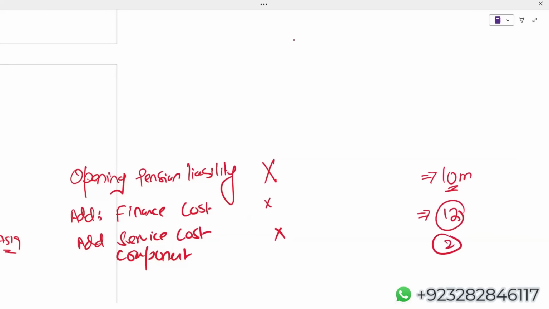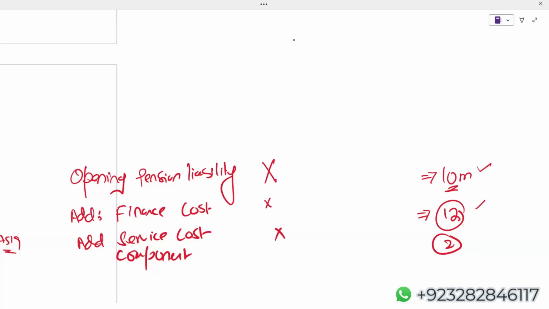Then there's a benefit of 2 on settlement. This benefit will reduce your service cost component. But if there's a loss on curtailment and settlement, it will increase your service cost component. If there's a gain, it will reduce your service cost component.